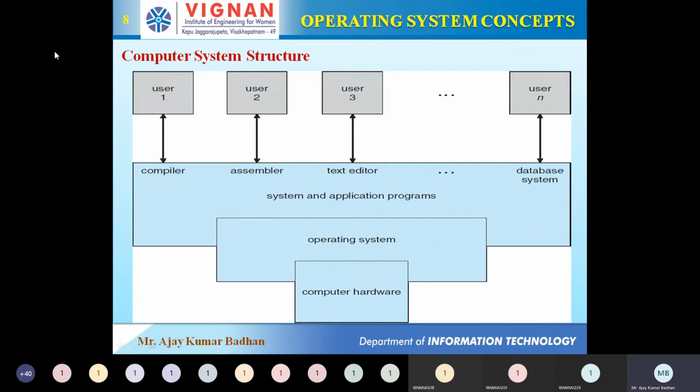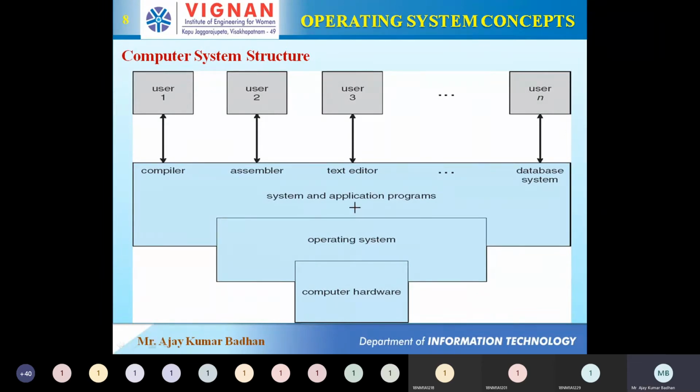First comes something called computer hardware. Computer hardware means, I think you people now have an idea what it means: your central processing unit, your hardware devices, your memory unit. All those things come under your computer hardware. And on top of your computer hardware exists the operating system. So the operating system will be present on top of your computer hardware.